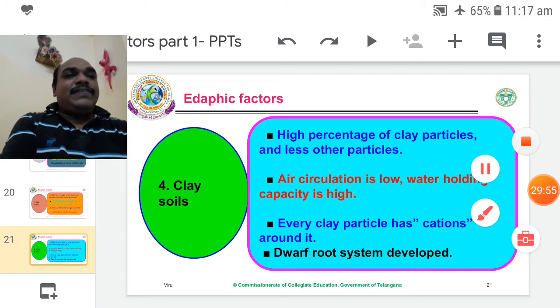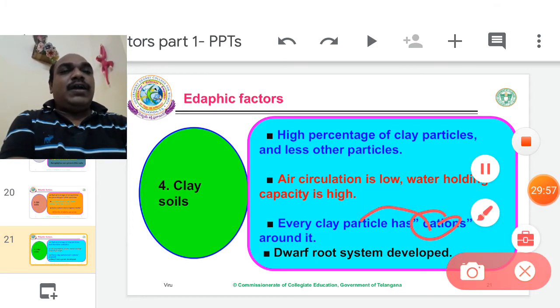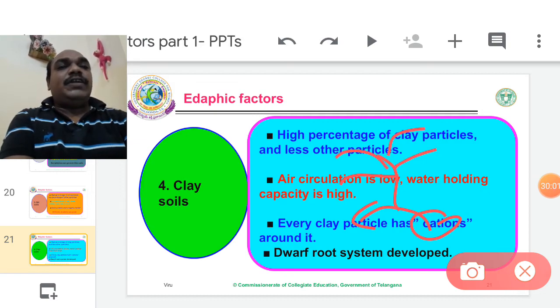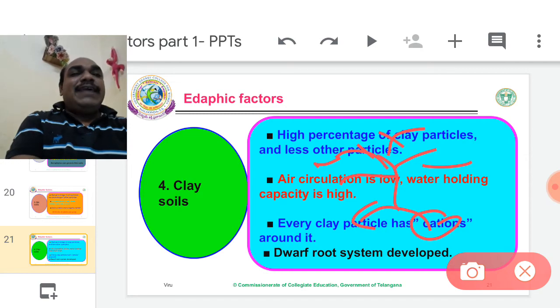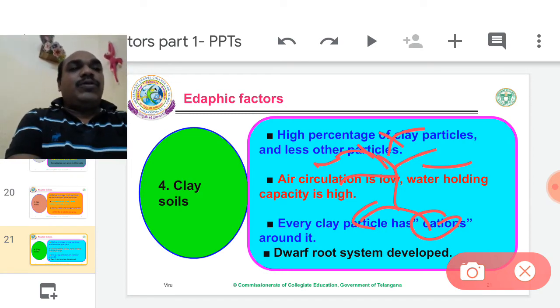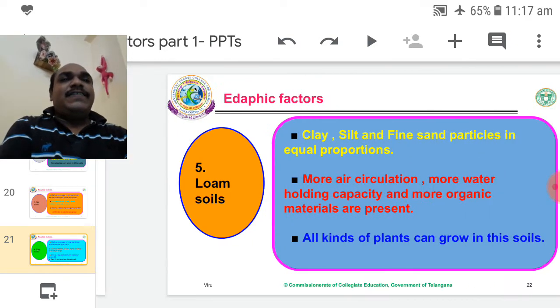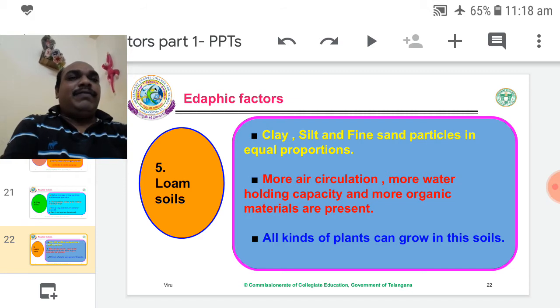So when cations are more and bind to the clay particles during the summertime, the soil splits into many layers. It indicates unfertility, less organic matter. Therefore, the roots grow as dwarf. It is also not suitable. Clay soils are not suitable for all kinds of plants.